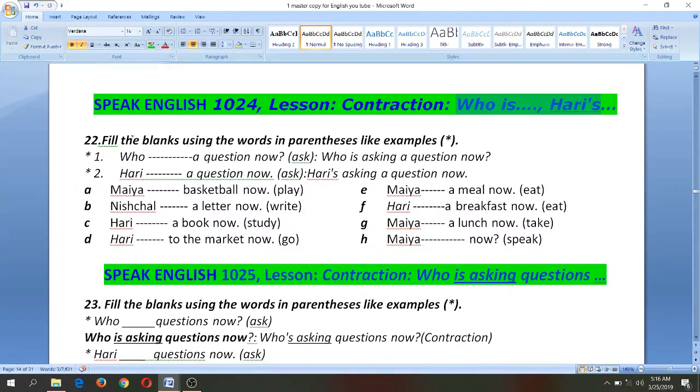Here we fill the blanks using words in parentheses, like examples. Okay, we use the word ask here. This is the example here.